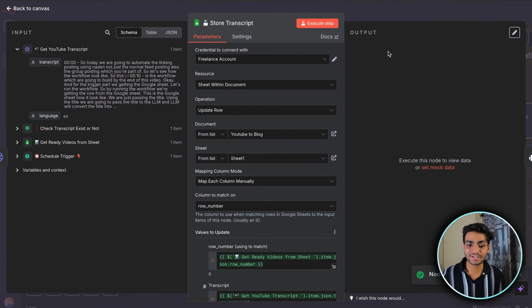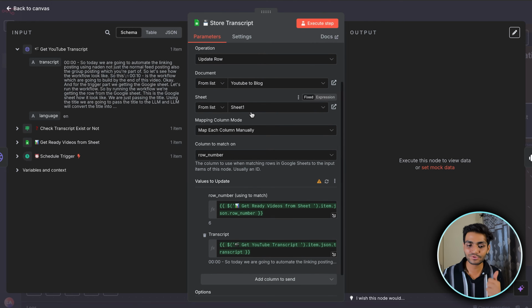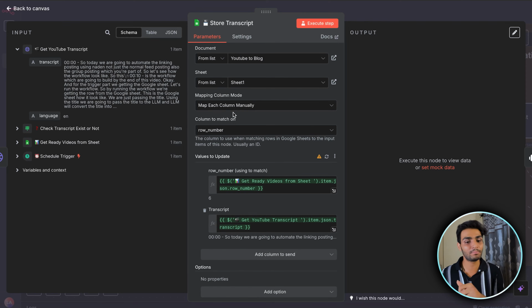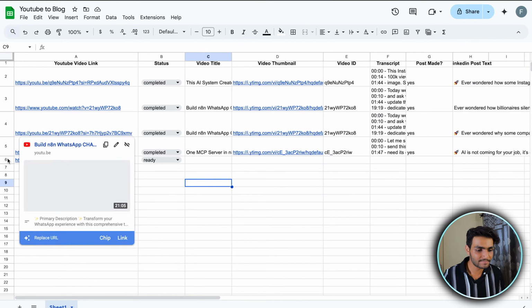Now we'll be storing this transcript in the Google Sheet. As you can see, we are using the update row operation over here, using the same sheet. The document is the same, the sheet is the same. We want to map each column manually. And for the row number, if you see in the Google Sheet, this is the row number which we are getting.